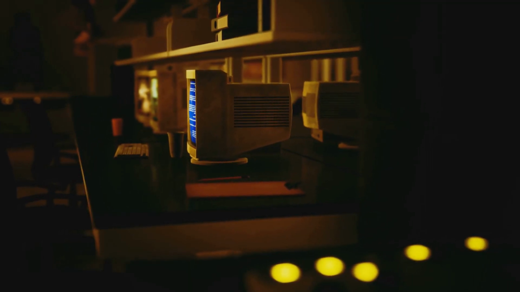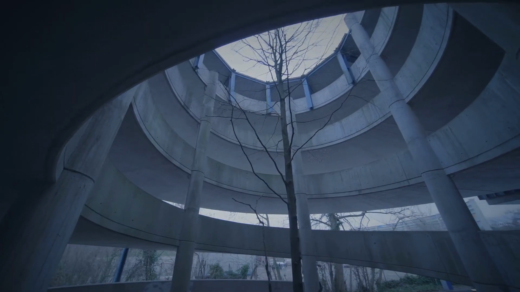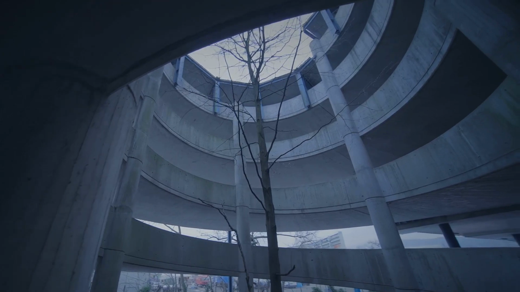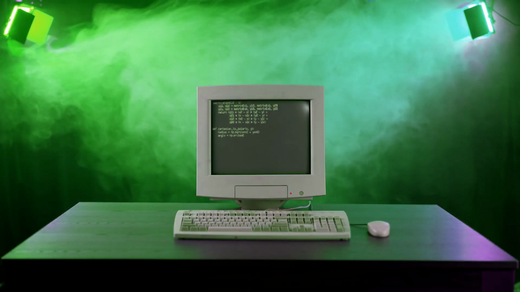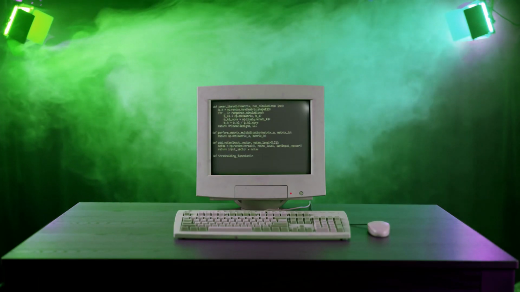At this point, computers were barely more than calculators, but the seed of AI had been planted. Turing's work laid the theoretical foundation that inspired future generations to pursue machine intelligence. Even though we didn't have the hardware or software to build AI back then, the dream had officially begun.